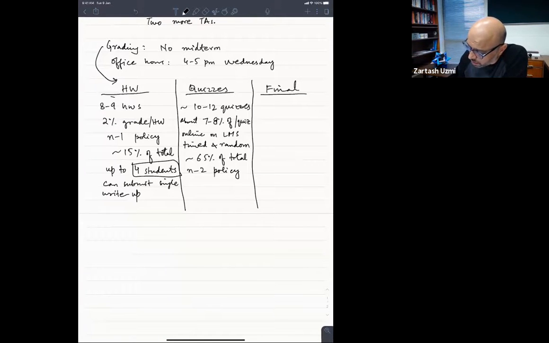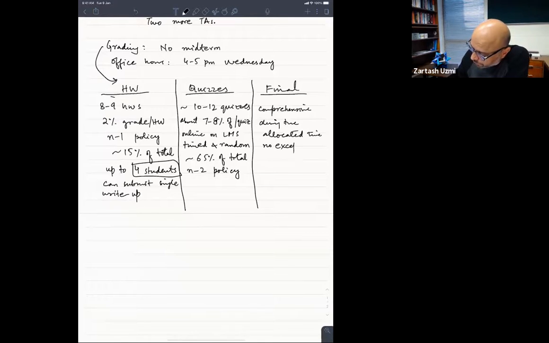So final is comprehensive, and this would be during the allocated time, whatever time RO has allocated. I don't have that at the top of my head, but whatever is on Zambil available, no exceptions for that.